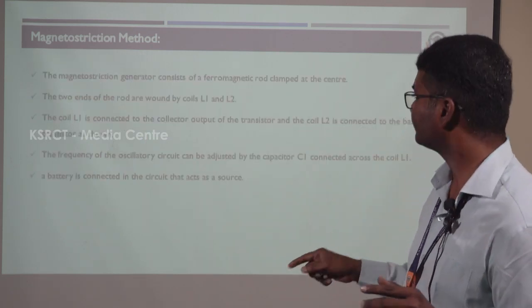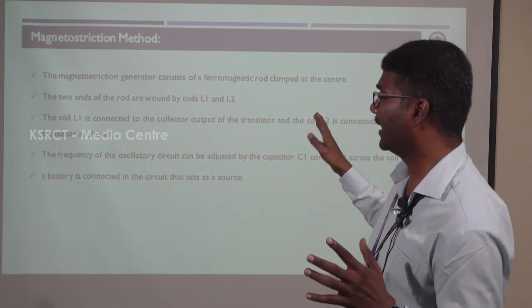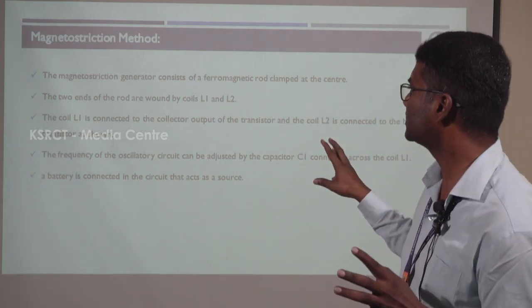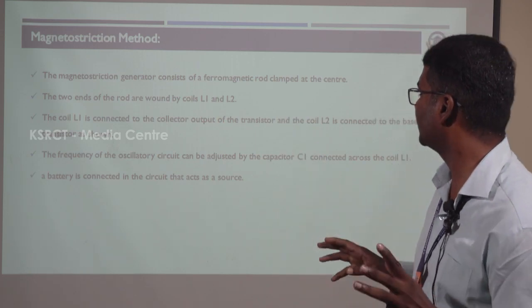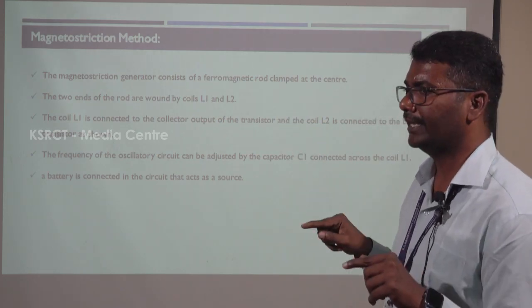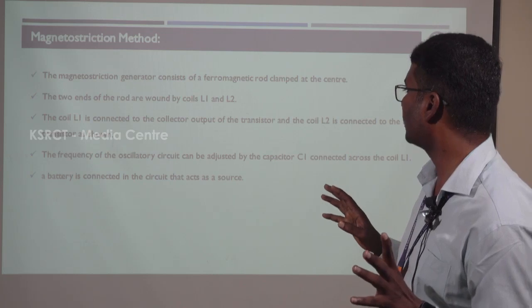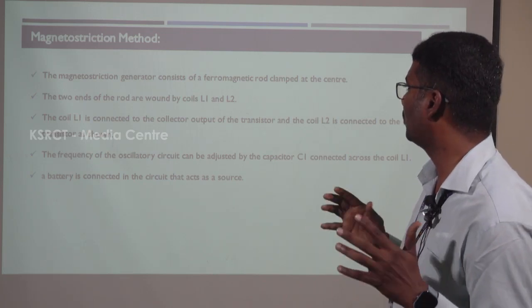Now the working of the magnetostriction generator. As already discussed, it consists of a ferromagnetic rod wound with coils L1 and L2.